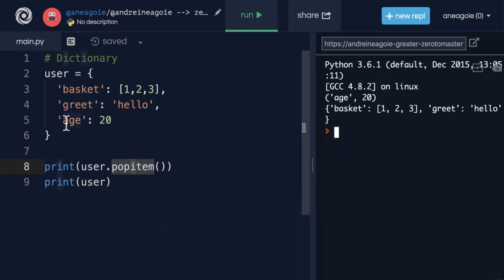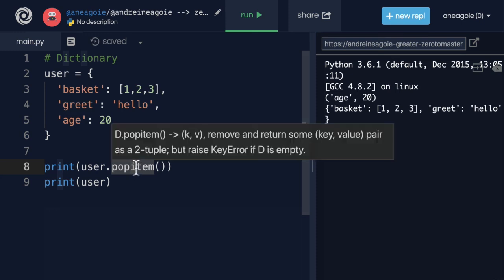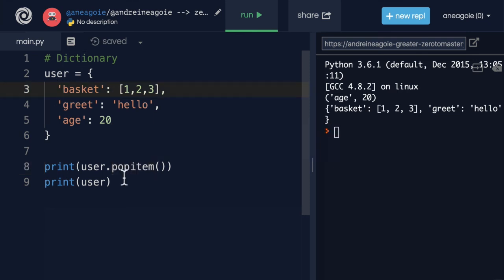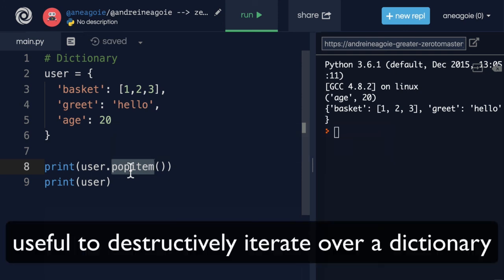So the last item on the dictionary gets removed, but remember, a dictionary is unordered. So if this was a massive, massive dictionary that doesn't have any order to it, sometimes it removes some pair, as you can see, not the last one, but some pair of key value. So you have to be careful with this one. It doesn't necessarily just remove the last thing that you entered, but it might be useful on some occasions.